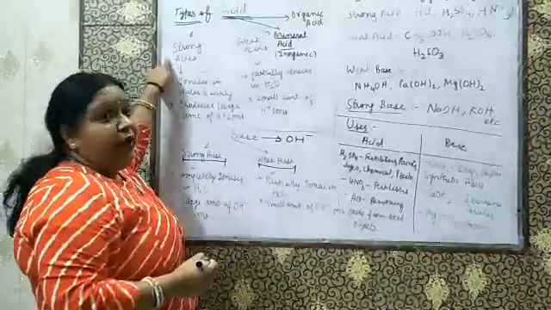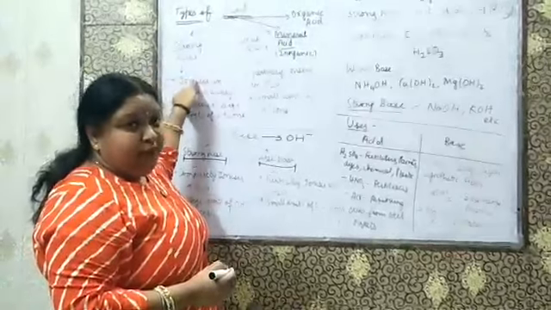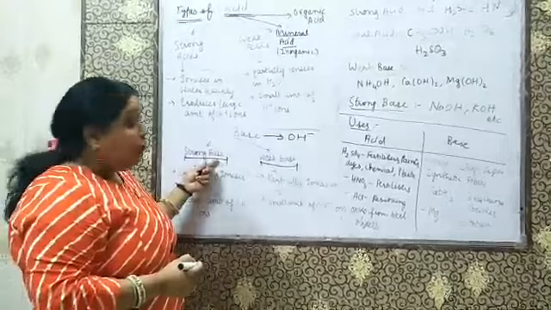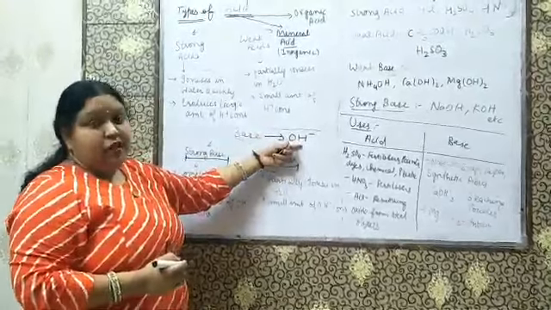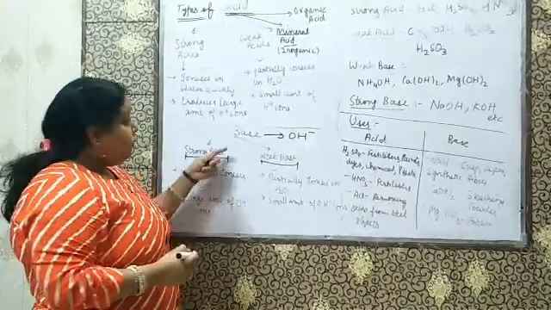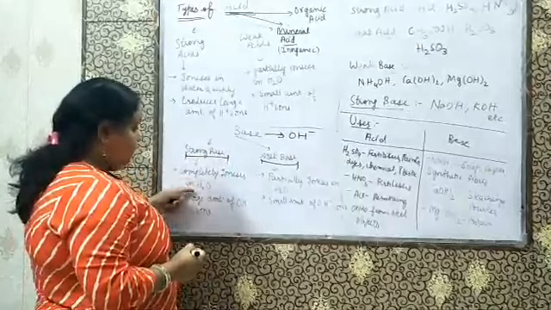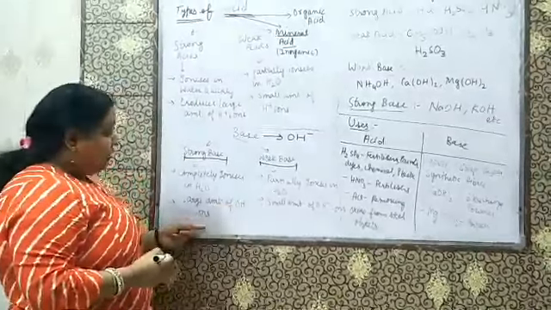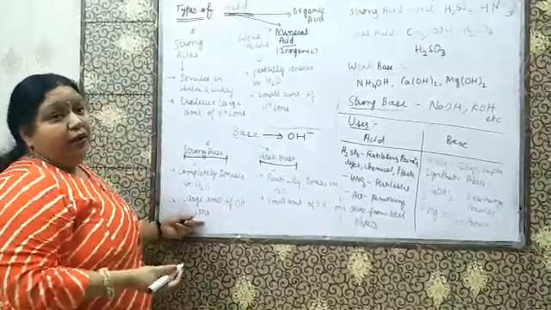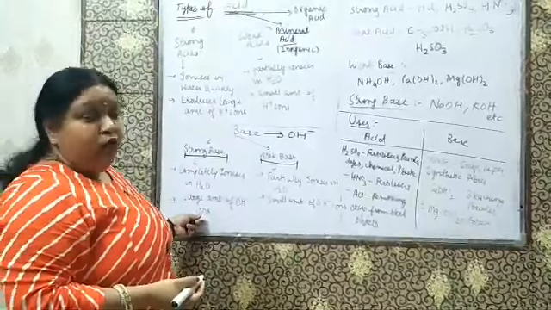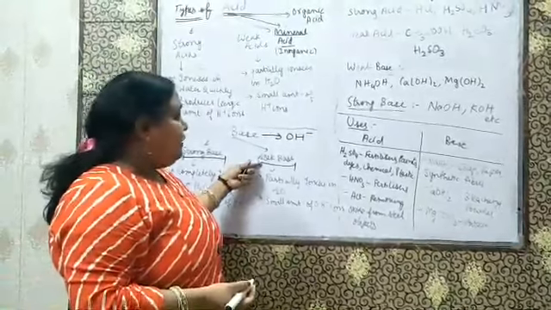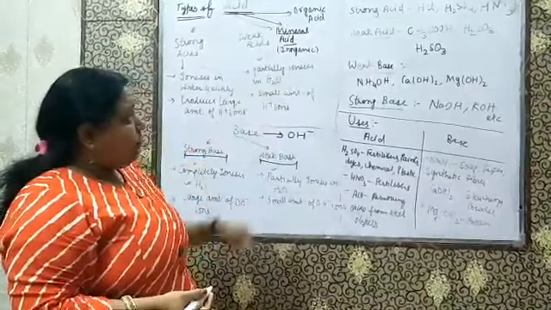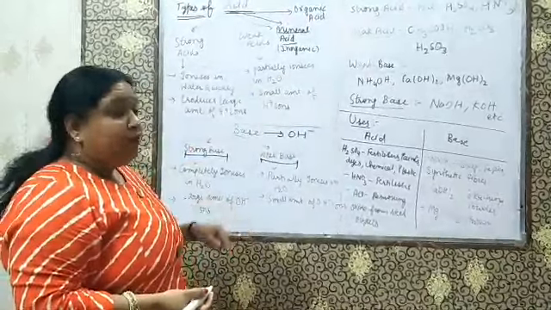As we have strong acid which gives more H plus ions, here we consider strong base which gives more OH minus ions when dissolved in water. They are called strong bases. They give a large amount of OH minus ions when dissolved in water.